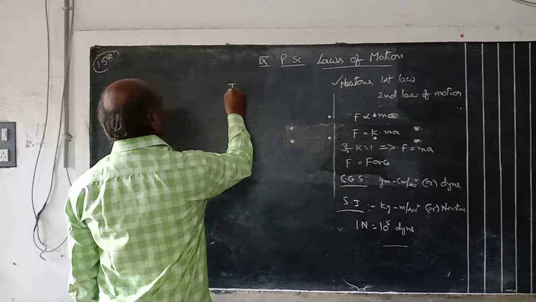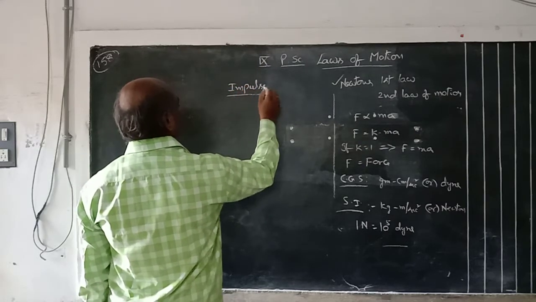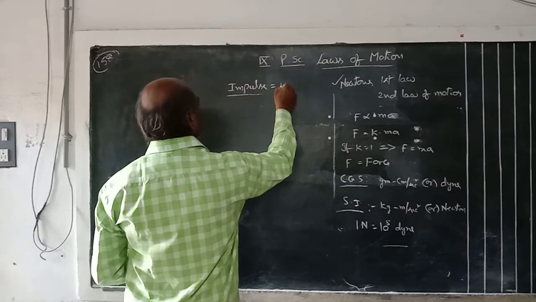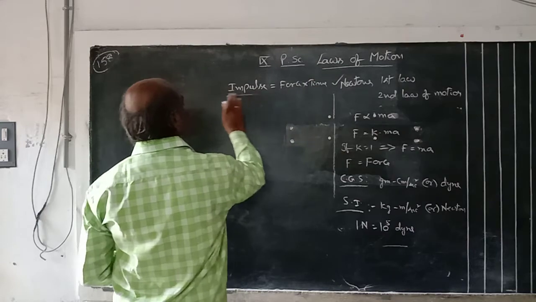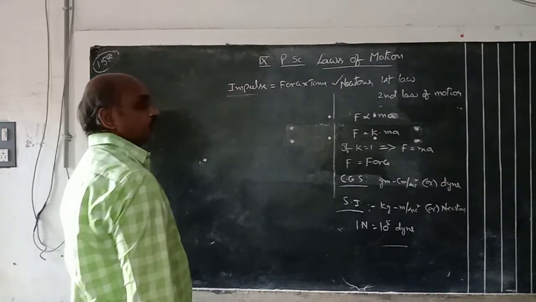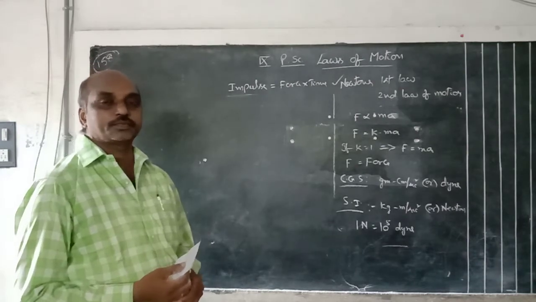And another one, impulse. What is meant by impulse? Impulse is equal to force into time. Here impulse means force into time. The product of force and time is called impulse.